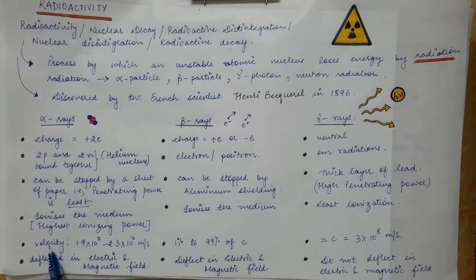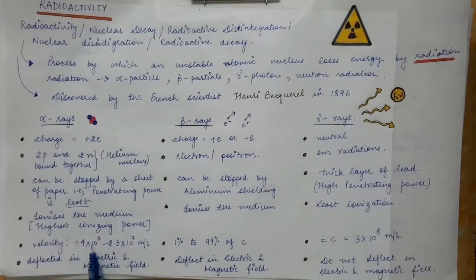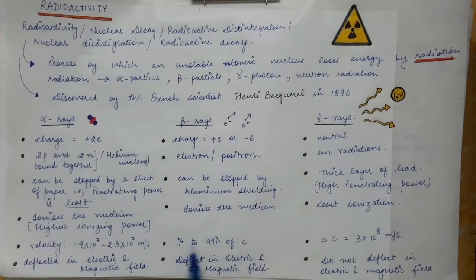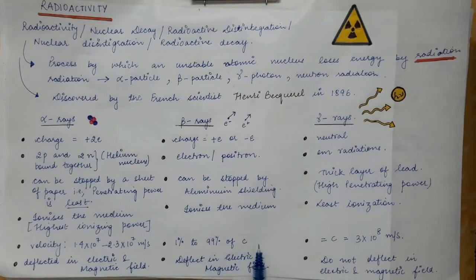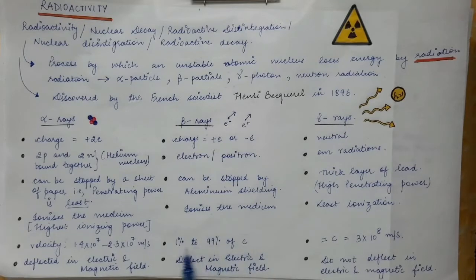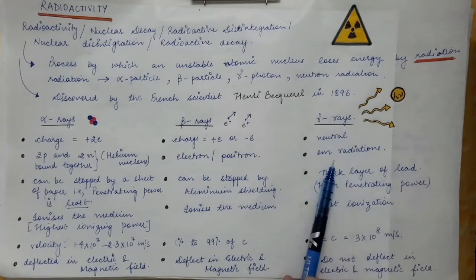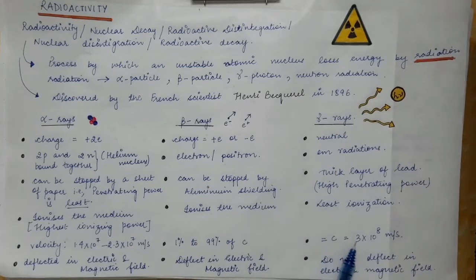Beta particles have velocities from 1% of the velocity of light to 99% of the velocity of light. And gamma rays are EM radiations, so they travel with the velocity of light in vacuum, that is 3 into 10 raised to power 8 meters per second.